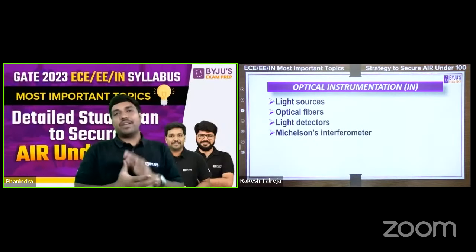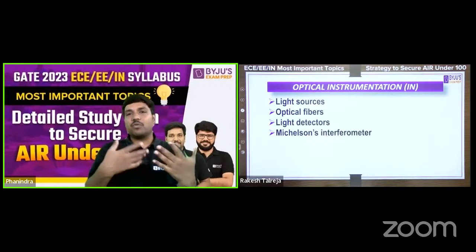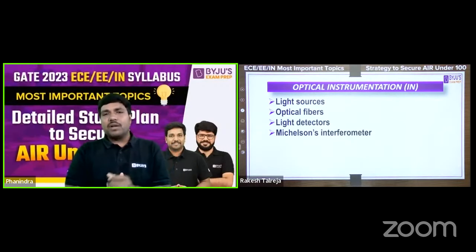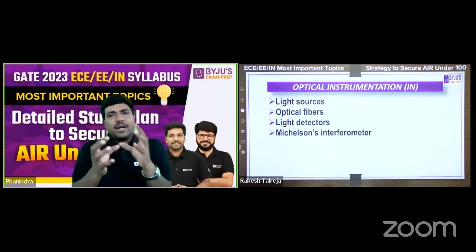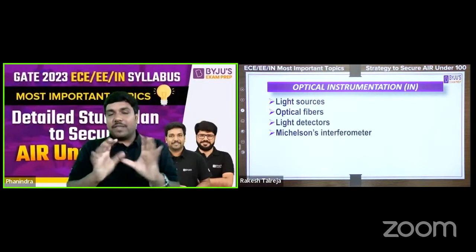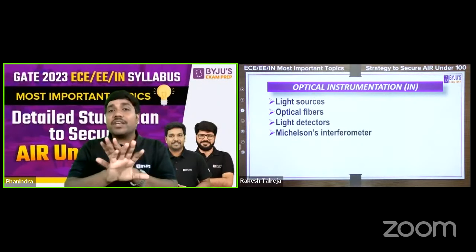And equally, Michelson interferometer also. Most of the times you will face questions on applications of the Michelson interferometer. So simple concepts are there and a little bit of mathematical expressions are there. And if you go from the basics, then everything is smooth and everything is simple.